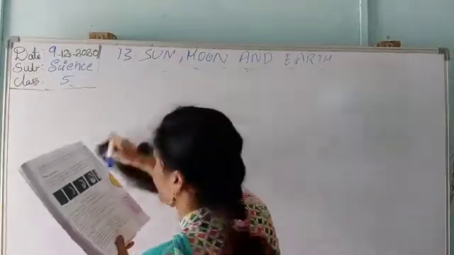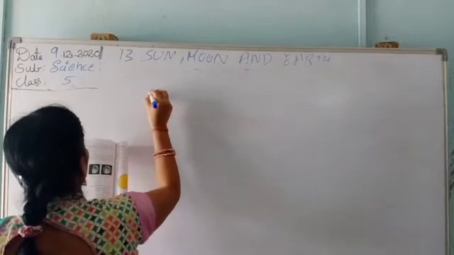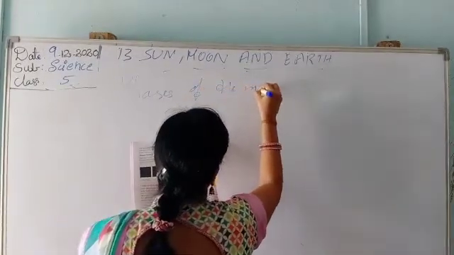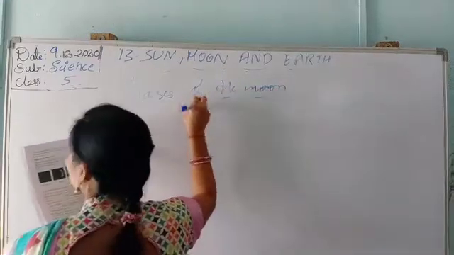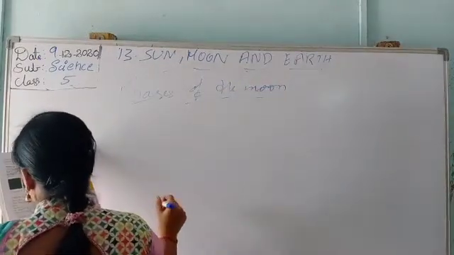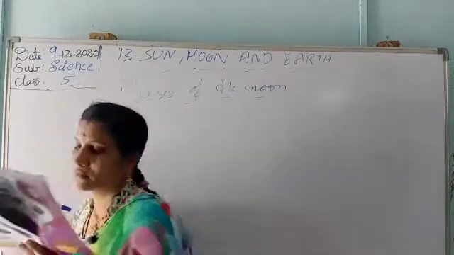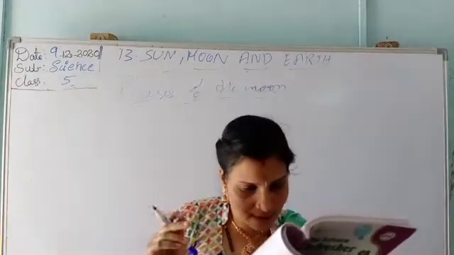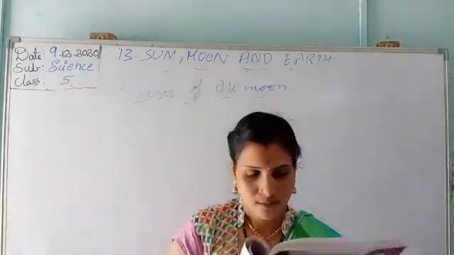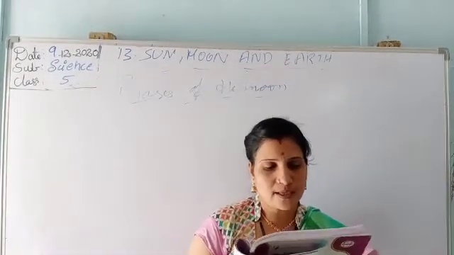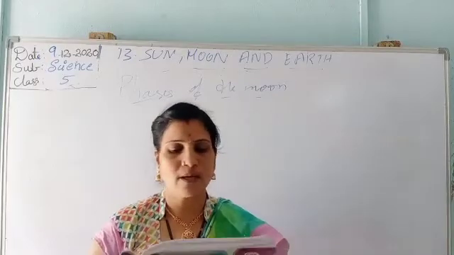Now let's see the faces, what faces there are. What you call full moon and half moon are called the faces of the moon. So it is new moon, crescent, half moon, gibbous, full moon. So here the faces of the moon are there. How the moon will be changed.